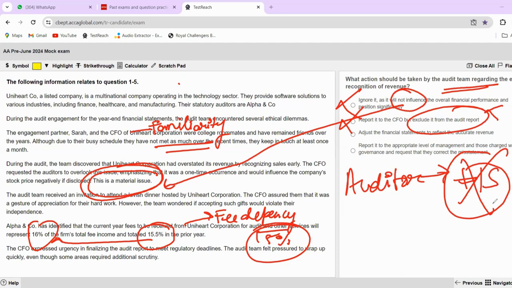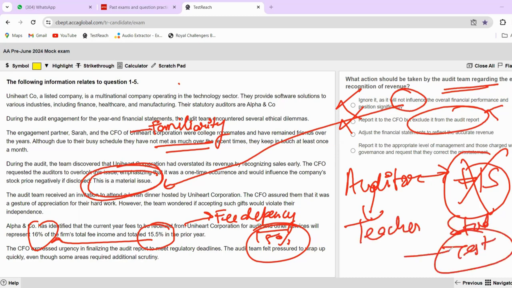As an auditor, you are just supposed to see what is right, what is wrong, and then communicate the same to the public or those charged with governance. Simply, that is your only task. Consider this as your teacher and student. If I am the student giving a test to my teacher, the teacher will only tell me what is right in my answers, what is wrong in my answers. My teacher will not be actually solving the questions, the numericals for me in the test. Similarly, the work of an auditor.